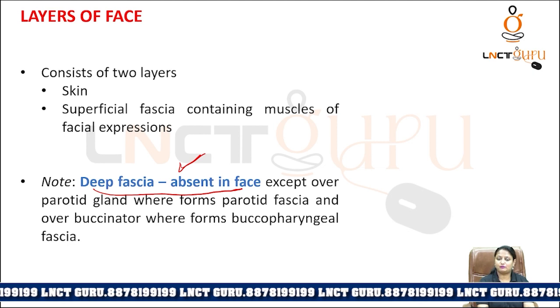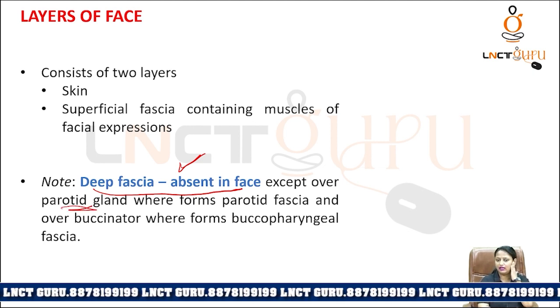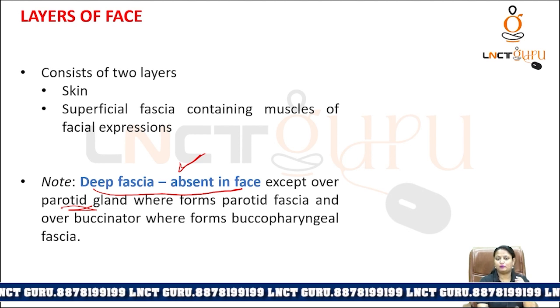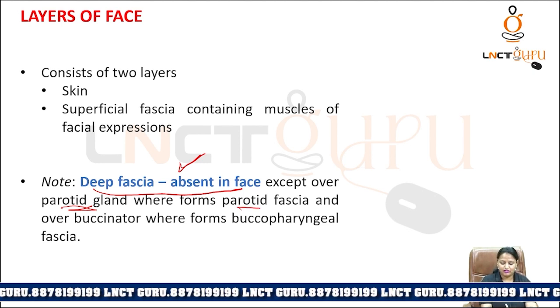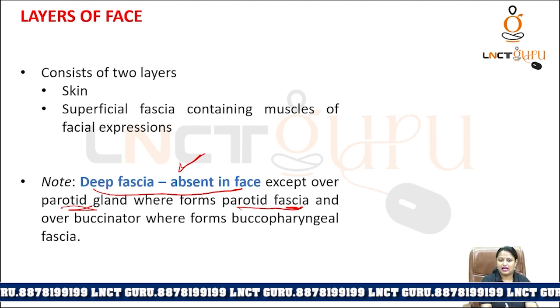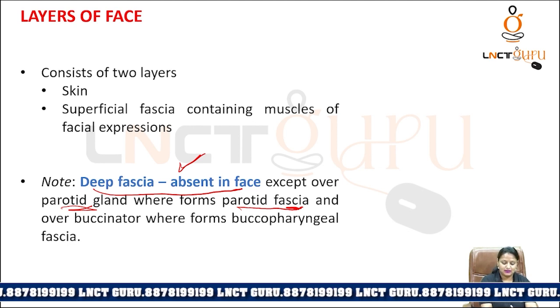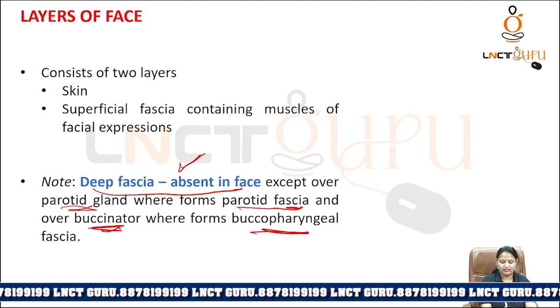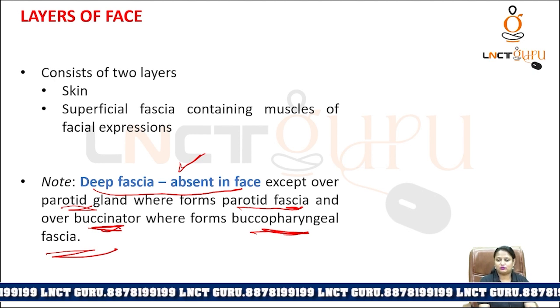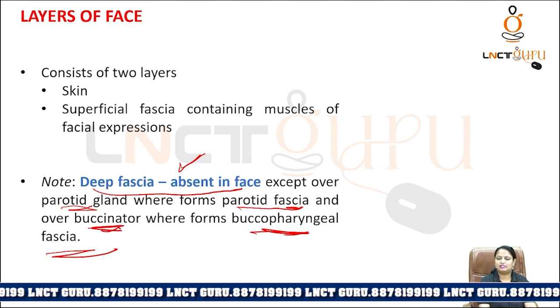Now deep fascia is absent in the whole face, but it is present at two places. First is over the parotid gland. In front of the ear here we have the parotid gland. This parotid gland is covered by parotid fascia, which is deep fascia. And over a muscle which is called buccinator, in what form is it present? It is present in the form of buccopharyngeal fascia. So face has two layers, skin and superficial fascia. In this superficial fascia the muscles of facial expressions are present and deep fascia will be absent.